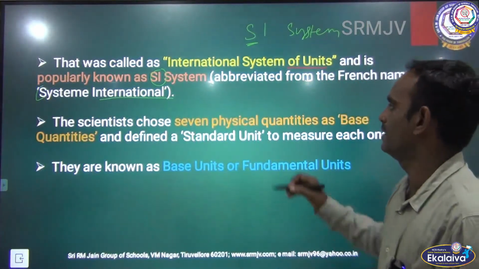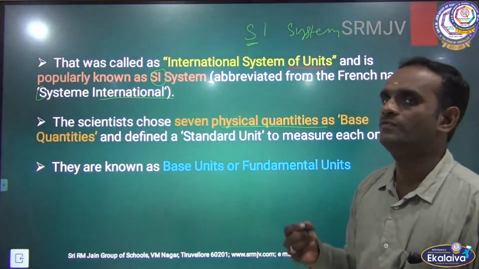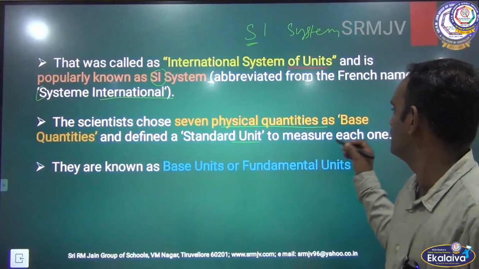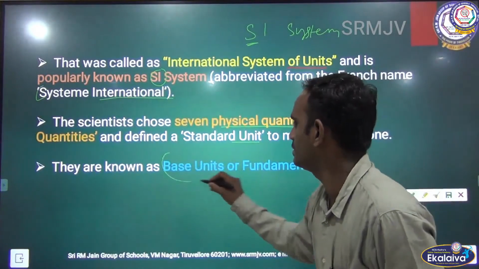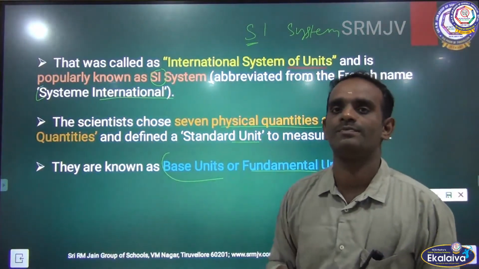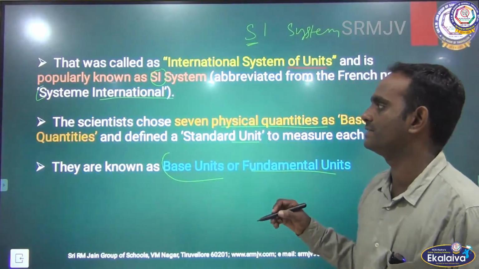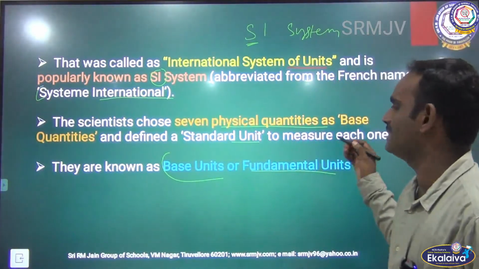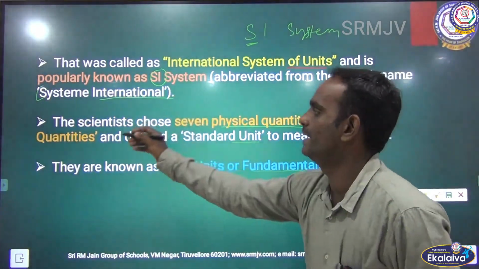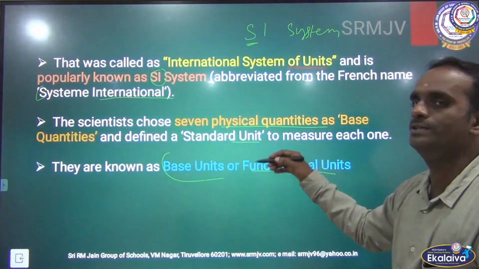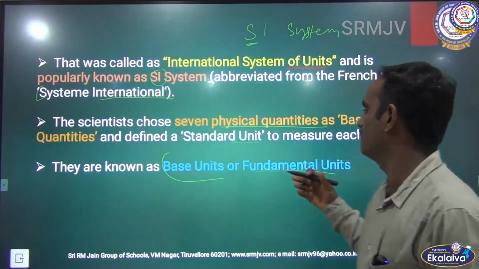Scientists chose 7 physical quantities as base quantities and defined a standard unit to measure each one. They are known as base units or fundamental units.